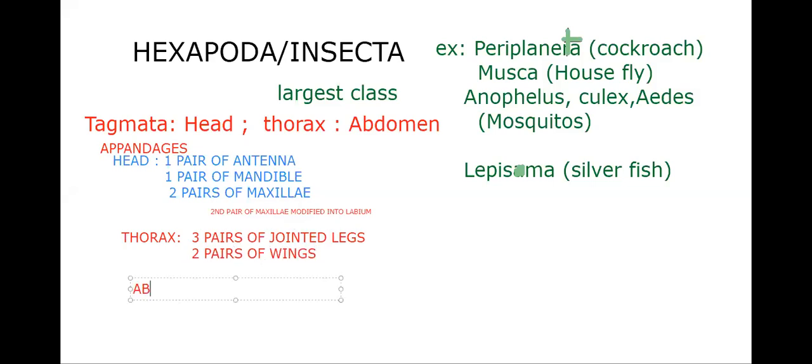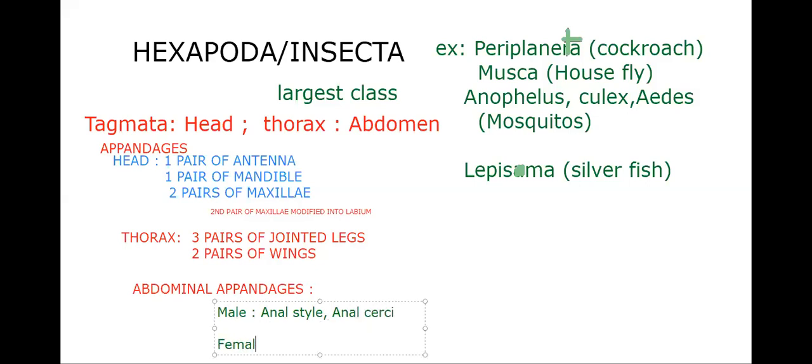So abdominal appendages are also there. Here there is a little diversity, in case of male and in case of female. In male, the anal style is a specialty. Anal cerci are there in both male and female, so when I write female, we write only anal cerci. But in case of male, anal style is present. So that is abdominal appendages.